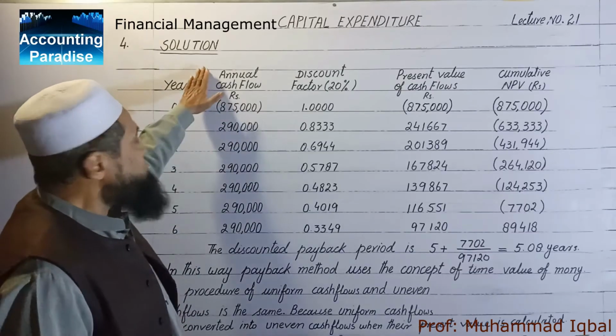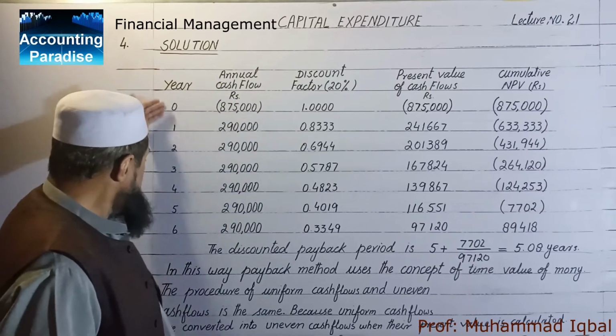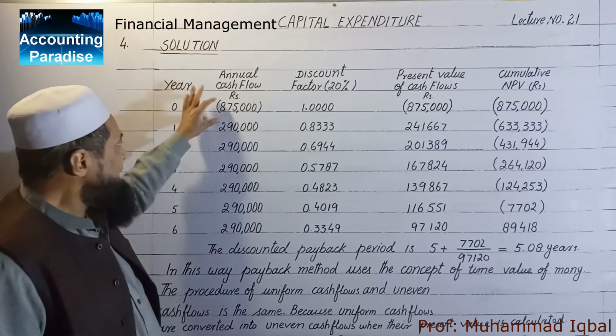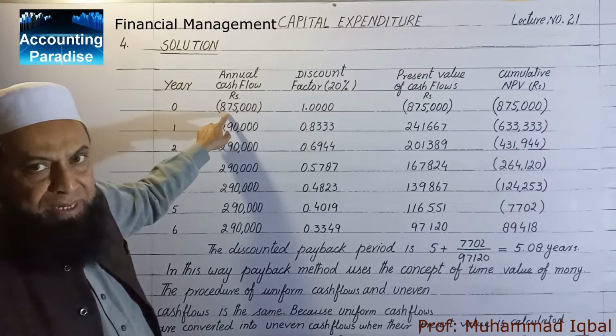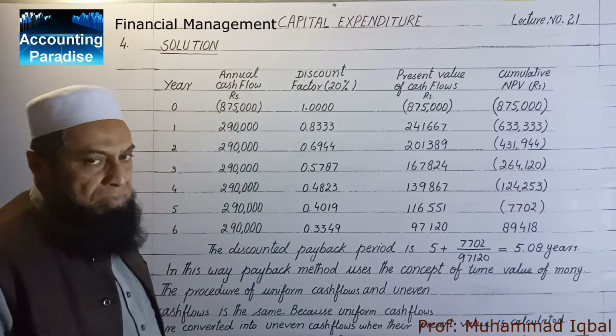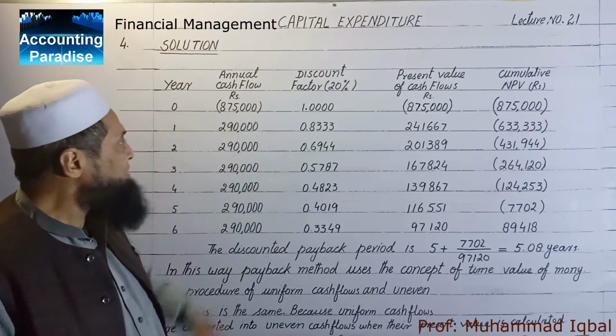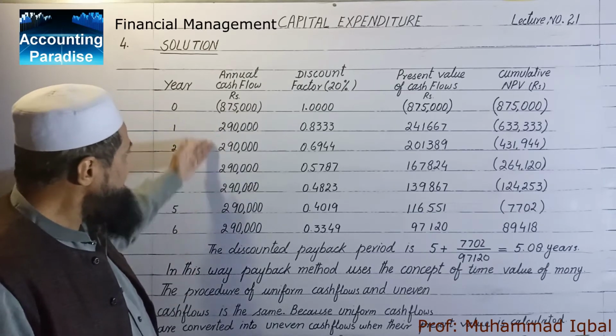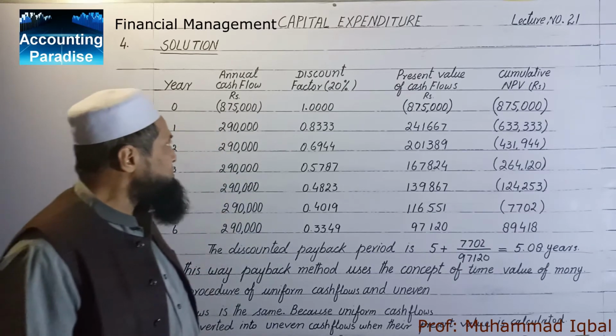This is the solution of the example, years 1 to 6, and annual cash flows. At 0 year the initial investment of 8,75,000 and yearly cash flows are 2,90,000.